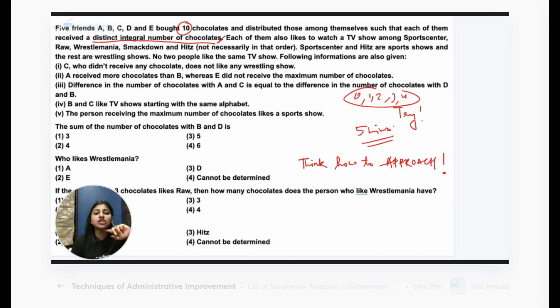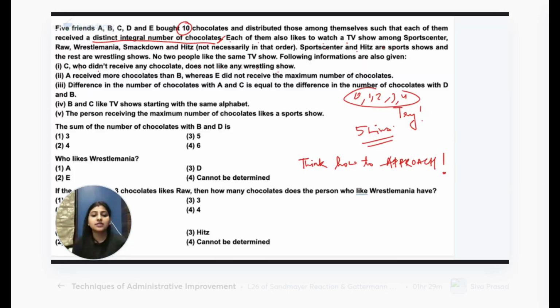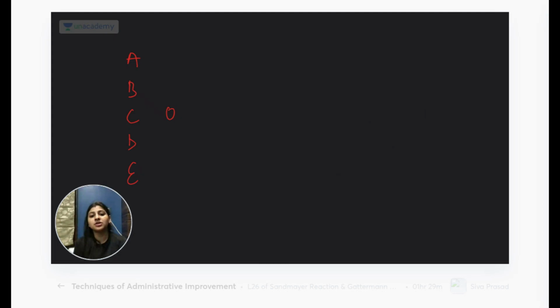Each of them also likes to watch a TV show among Sports Center, Raw, WrestleMania, SmackDown, and Hits. So these two are wrestling shows, and no two people like the same TV show. C didn't receive any chocolate. Let's write it now: A, B, C, D, E. C does not like a wrestling show, which means C likes a sports show.